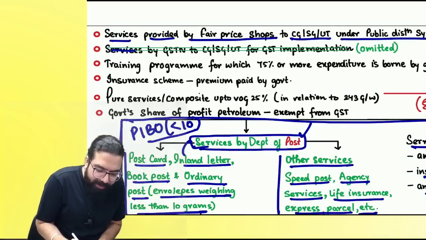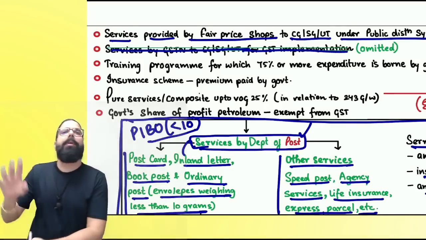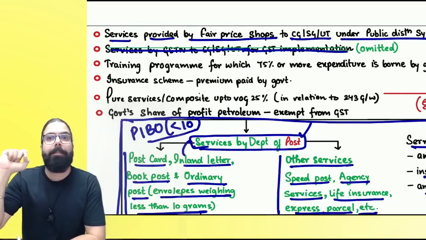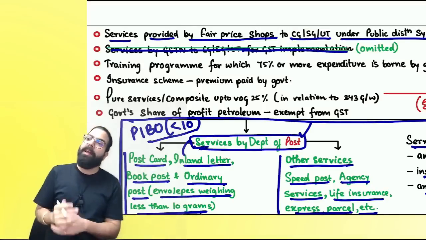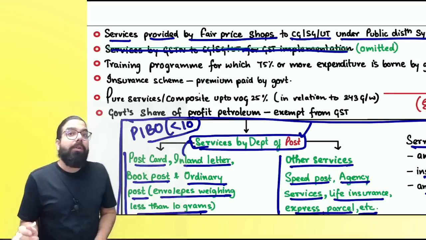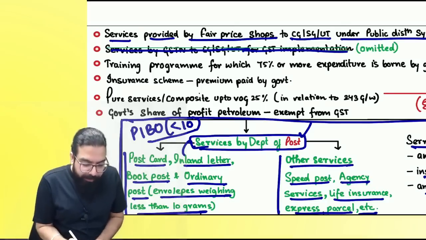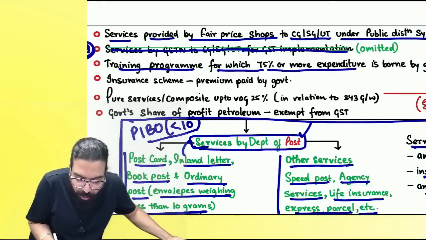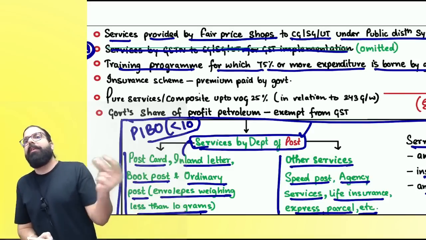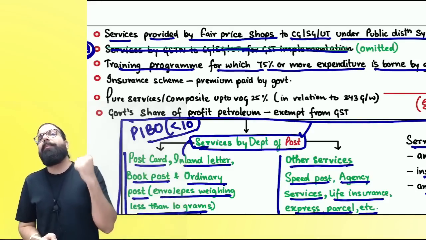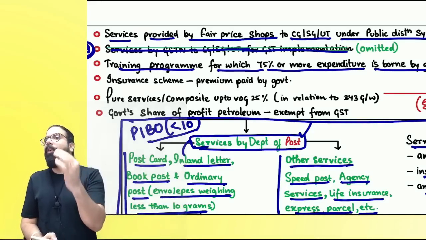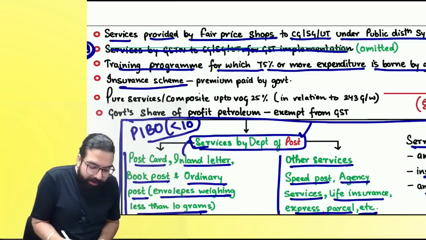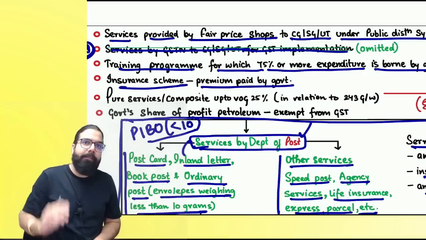The next one, services by GSTN. Earlier, Baba, the central government, state government ko GSTN, the GST networks company is providing services. That services also has been omitted. Now, training program, so this is a part of amendment. Training program for which 75% or more expenditure is borne by the government. Always remember, if government is bearing 75% or more of the training expenditure, then always GST will be exempted. Are we all 100% clear? Sir, insurance scheme where the insurance premium is paid by the government, no GST.